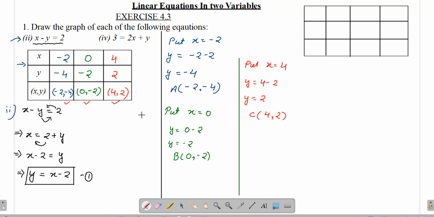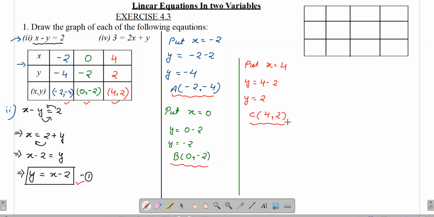For all those who are new to this, once again the steps are: firstly we take the equation, write y in terms of x as we did over here, and then we find 3 different solutions, remembering that the solutions should be integral values because it is easy to plot them in the graph. And now quickly we'll be reaching the graph.